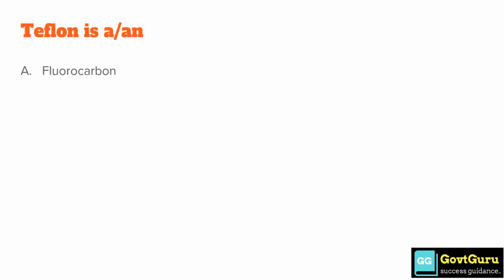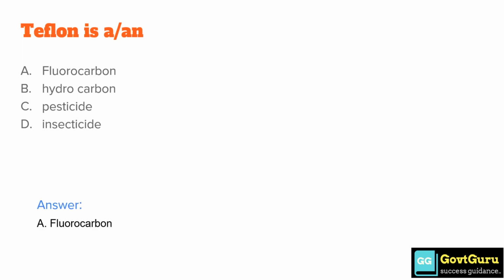Teflon is a, option A, fluorocarbon. Option B, hydrocarbon. Option C, pesticide. Option D, insecticide. Correct answer is option A, fluorocarbon.